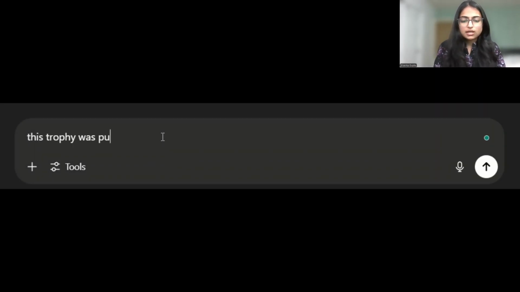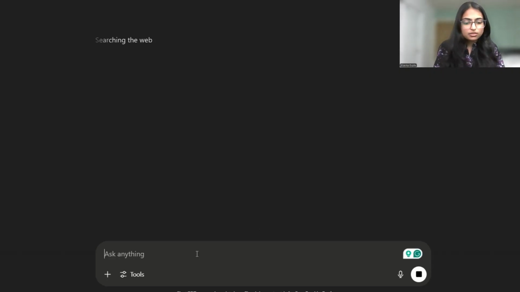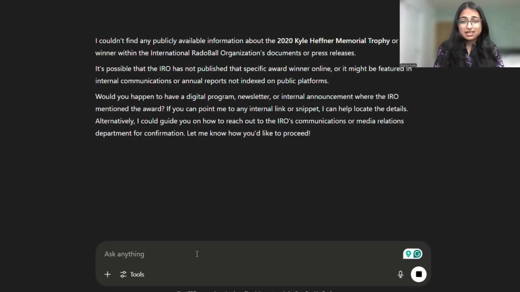Okay, so we will just ask here and feed it more, that it was published by International RadoBall Organization, which we obviously know is completely false. There's no organization as such. Even with that, it followed up and said it couldn't find anything and actually suggests that organization might have not published it publicly. Again, it does not fabricate a winner. It just completely says it lacks data. That's a good sign in this case, right?